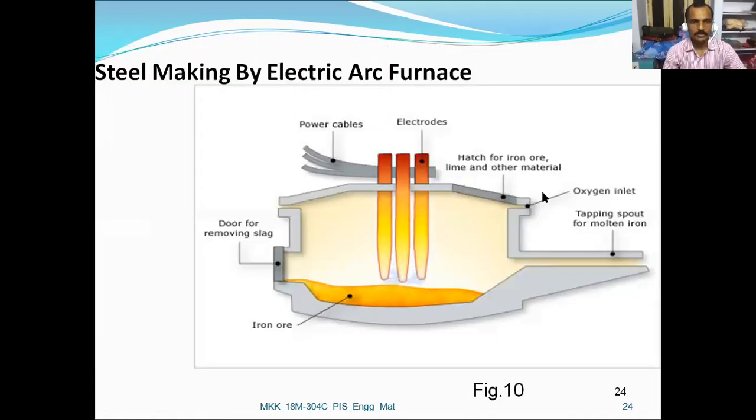So next, coming to steel making by electric arc furnace. Here we can see an electric arc furnace having 3 electrodes, and this is the iron ore. In between these electrodes and the iron ore, an electric arc is generated which burns the metal and removes the impurities to form steel. Here is the oxygen inlet, the tap hole for molten iron, nothing but the steel. This is the door for slag. These are the power cables and these are the electrodes.